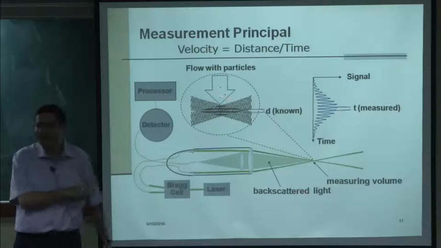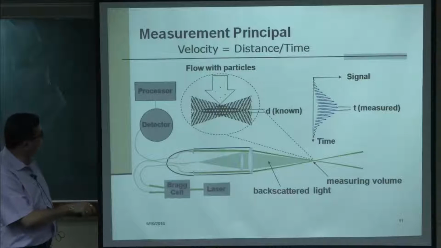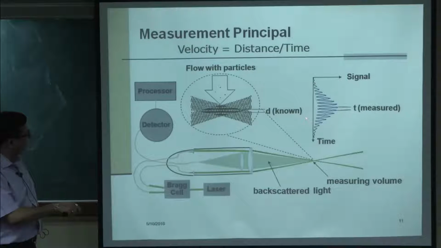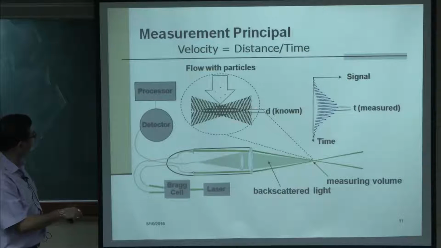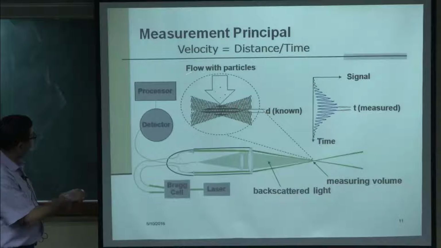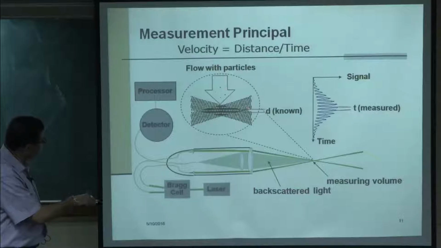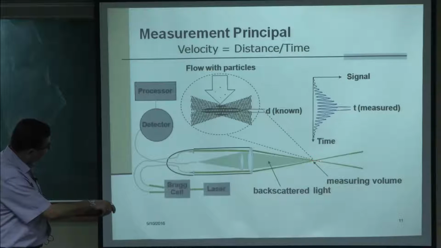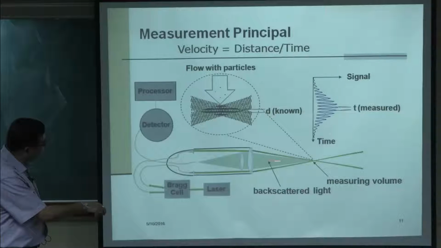Velocity is equal to distance by time. Distance is the fringe spacing and time is the time it takes to go from here to here. Okay. So, this is the signal versus time, this is measured, this d is known, this is the flow with particle, d is the fringe spacing which is known. This is the system. We have two laser beams focusing at this point. This is shown with the back scattered mode.